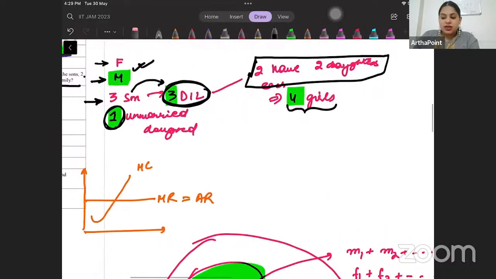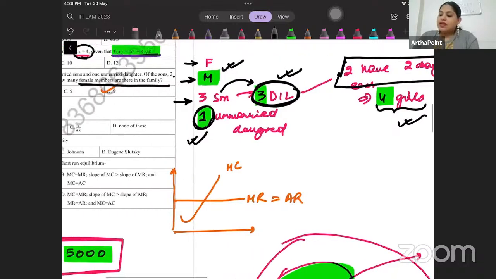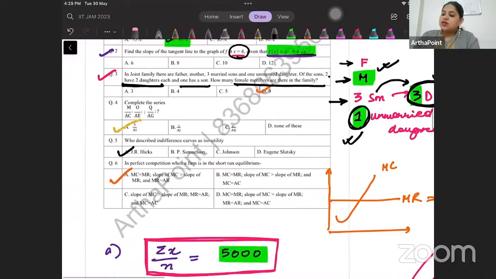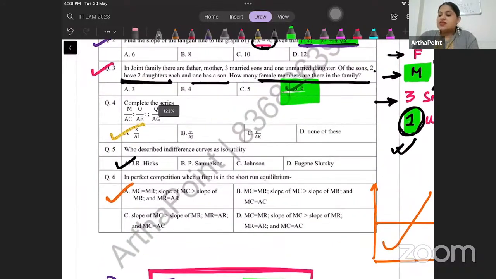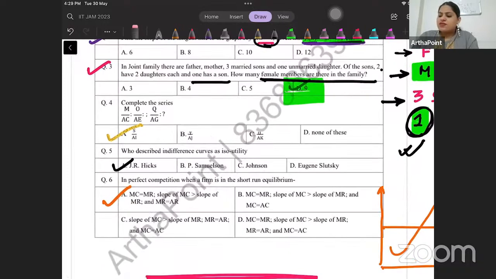So 1 is mother, then 3 daughters-in-law, 3 plus 1, 4, 1 unmarried daughter, 5, and 4 granddaughters. So 5 plus 4, 9. So there will be 9 females in the family. So the answer to this question will be 9, right? You have to try and see this. It's very easy. Just have to find the number of females in the family. Okay, come to the next question.